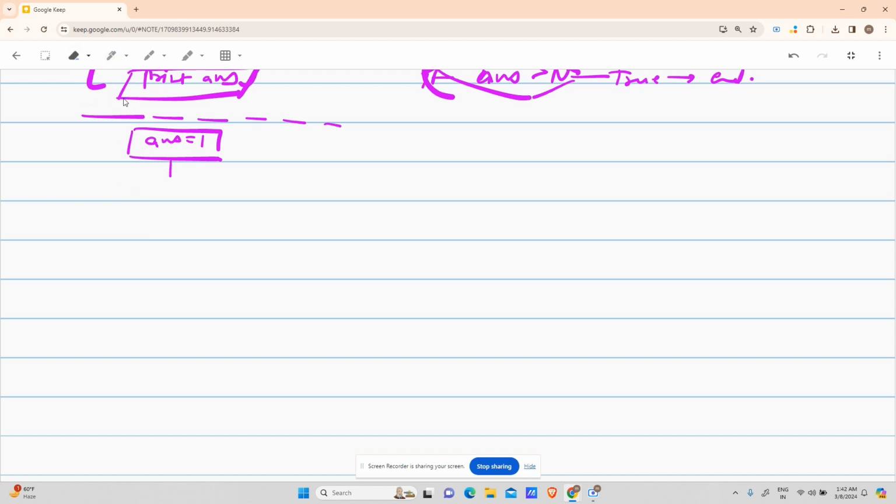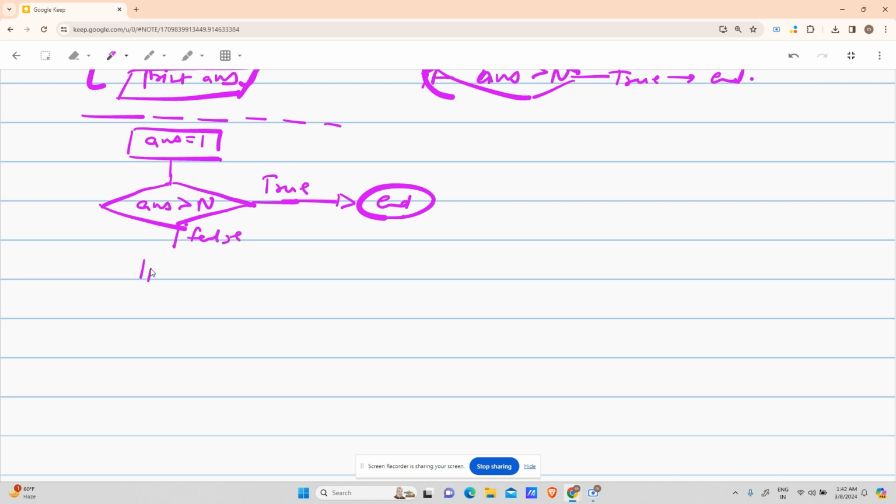I'll say that I apply a condition here: if answer is greater than n, in that case, if this condition evaluates to be true, what do you do? You end. Otherwise, if it evaluates to be false, in that case, print answer in an output box, and then answer equals answer plus 1, right?